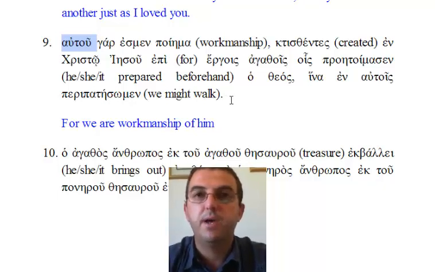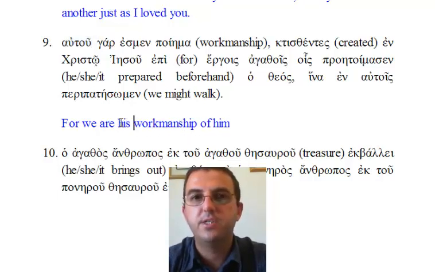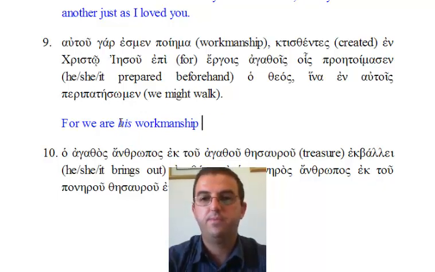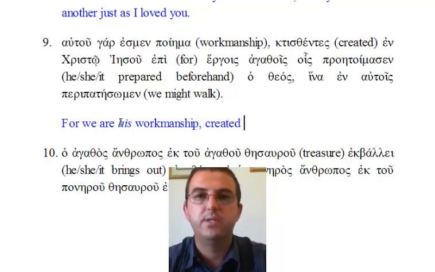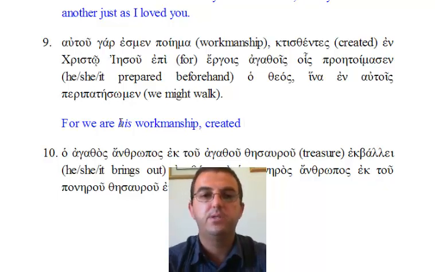Autogar esmen poema, for we are his workmanship, ktistentes en Christo Jesu, created in Christ Jesus, epi ergois agathois, for good works. Hois. Hois means which. It's modifying works, because it too is dative plural. Hois. Pro etoimasen. We are told this is a verb meaning he prepared beforehand.